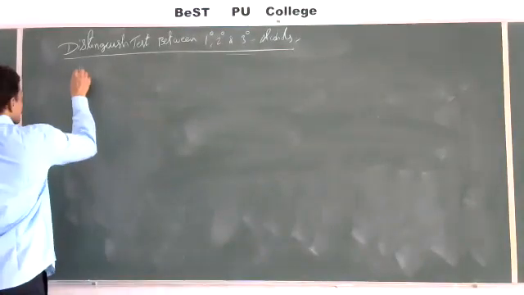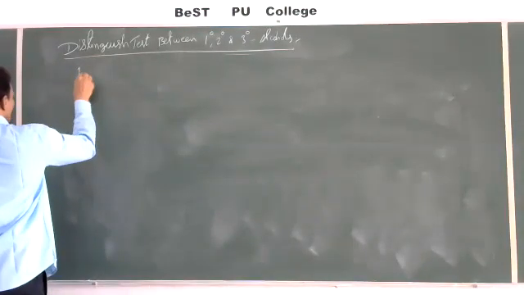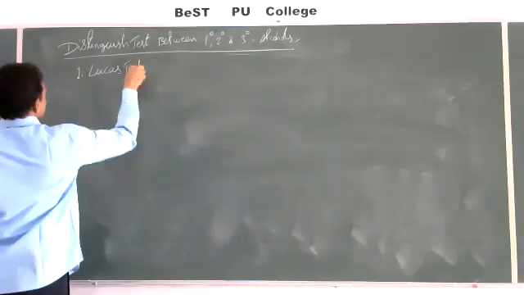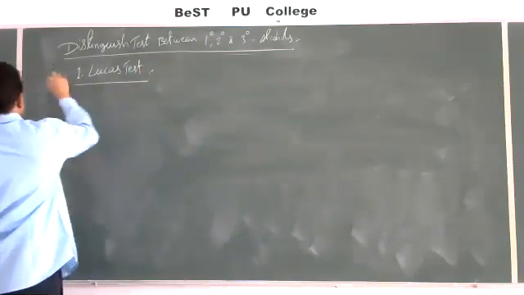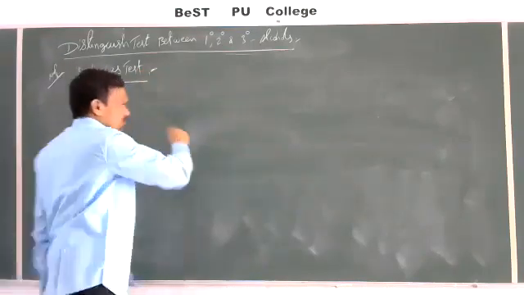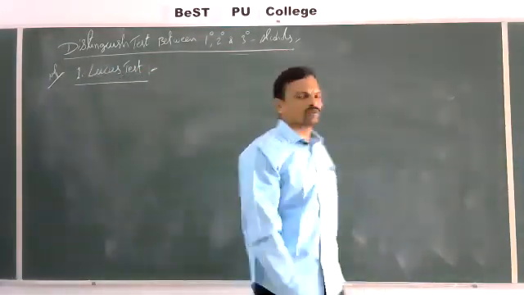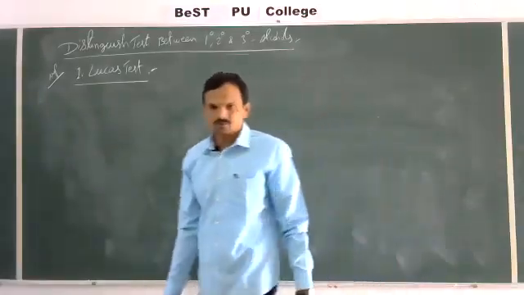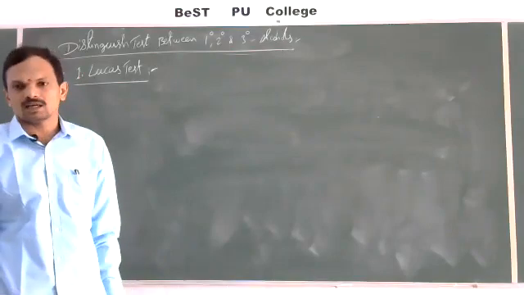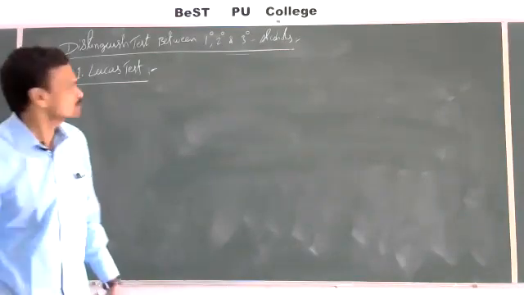First one, Lucas test. This is an important reaction. They ask this Lucas test in the PUC exam as well as in practical viva questions. This is the test to distinguish primary, secondary, and tertiary alcohols.